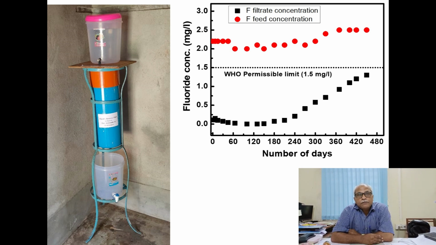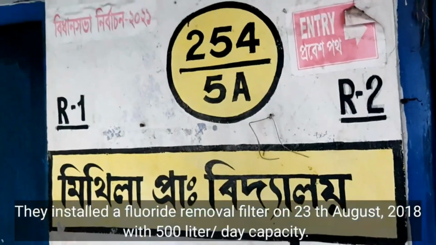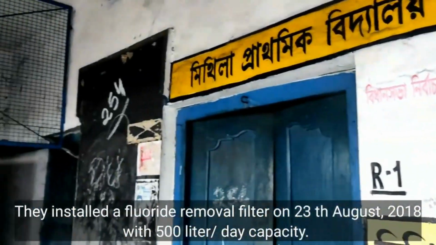The major problem with that is the chemical consumption is high, the operation and maintenance is expensive, and also the concentrated fluoride that has been adsorbed in the media will be coming out, and that will recontaminate the groundwater.